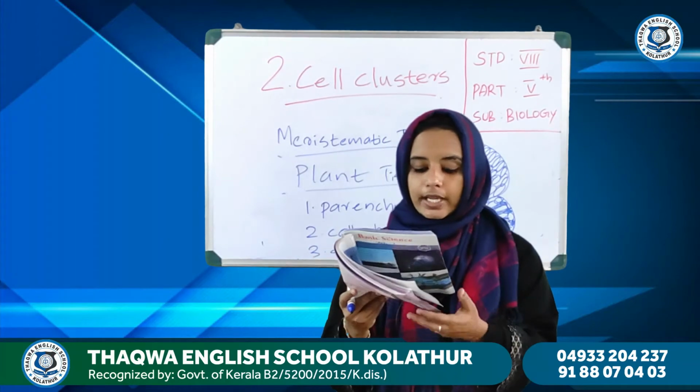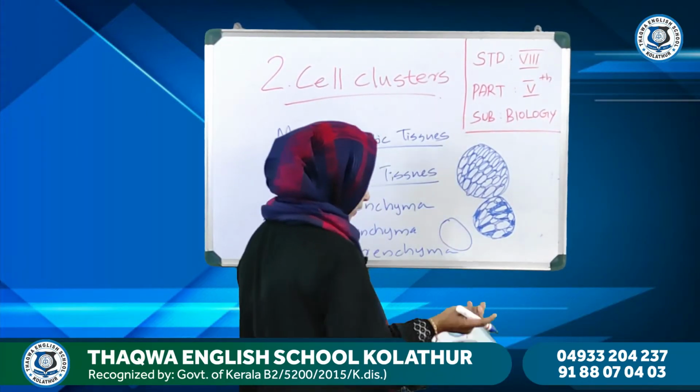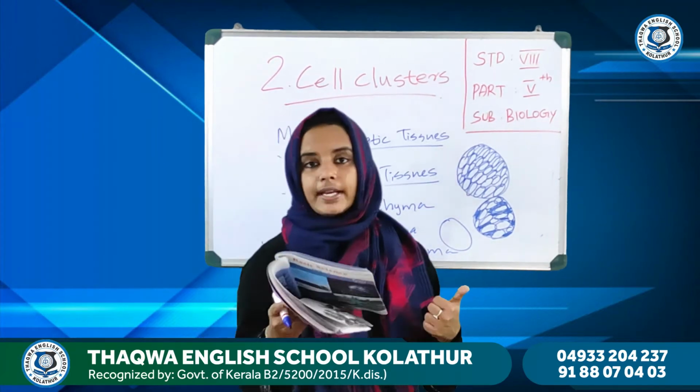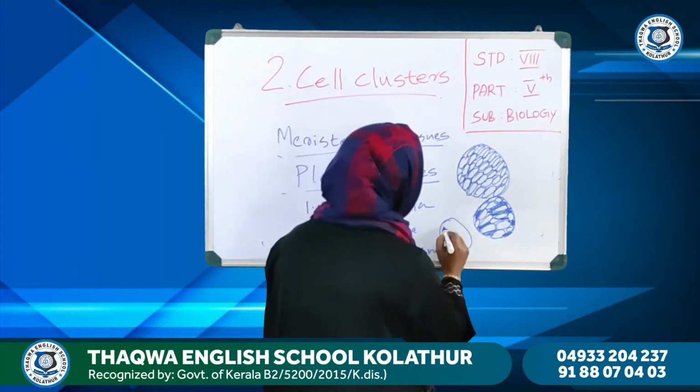Okay, and the next one is sclerenchyma. Sclerenchyma is composed of cells that are uniformly thick all over the cell wall.